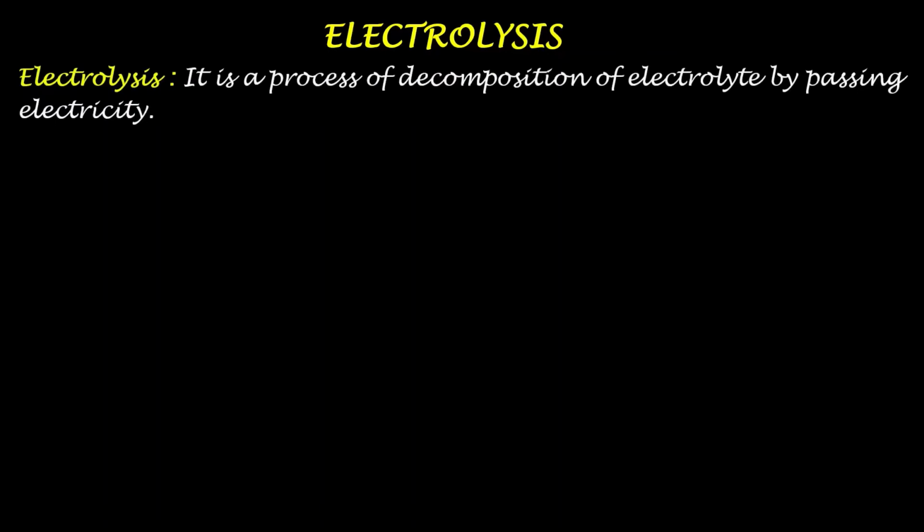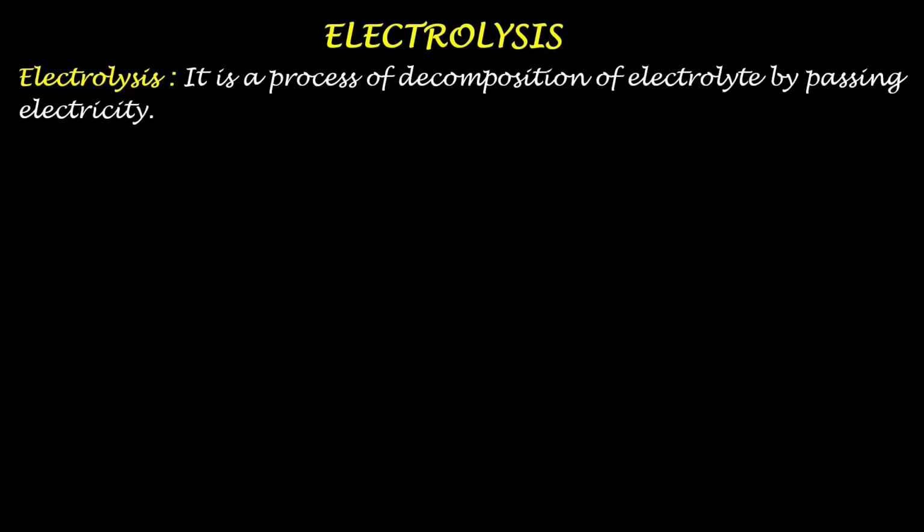In this class, you are going to learn about the phenomenon of electrolysis. Dear friends, electrolysis is the process of decomposition of an electrolyte by passing electricity. That means if you pass electricity through the electrolyte, then it will undergo decomposition to form the constituent substances. Decomposition will take place only by passing electricity, otherwise the electrolyte will not undergo decomposition.